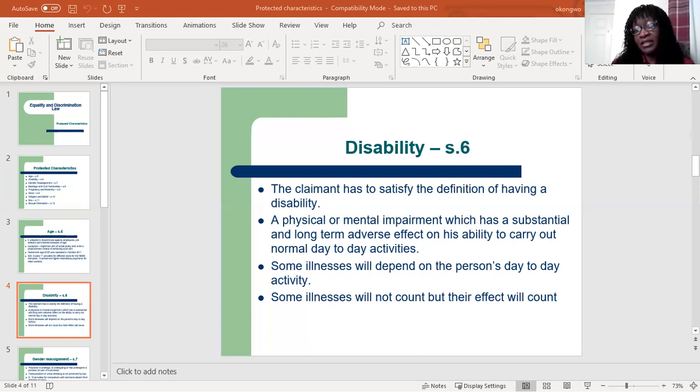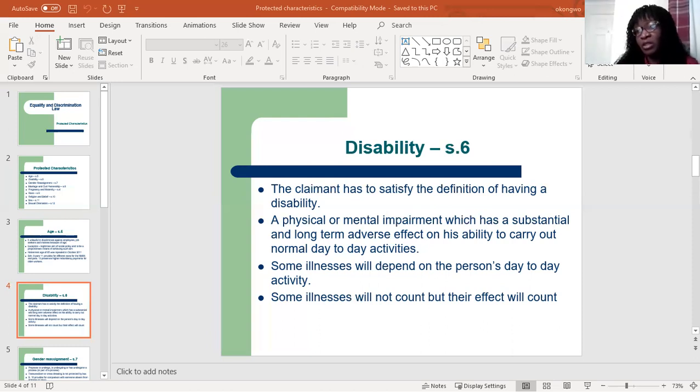Then there are some other things that will not count, but their effect on the person's body may count. So for instance, someone that has an addiction, maybe to alcohol or drugs, that addiction will not count as a disability. But the symptoms of alcoholism, such as liver disease, may count as a disability.